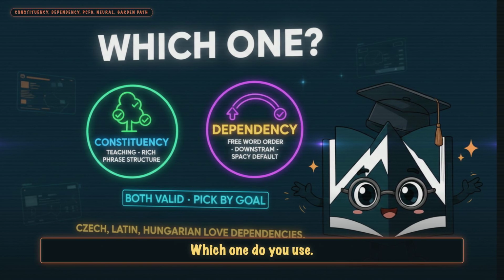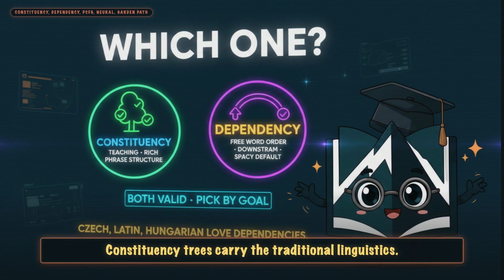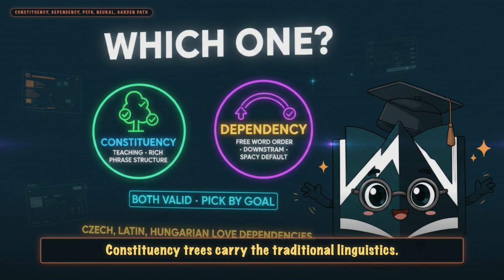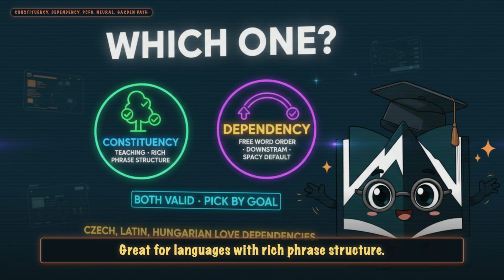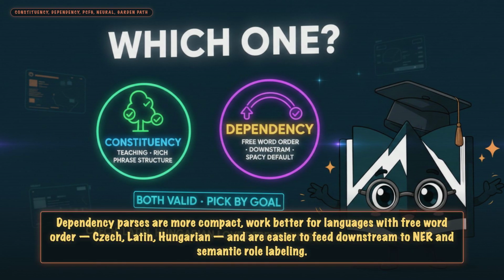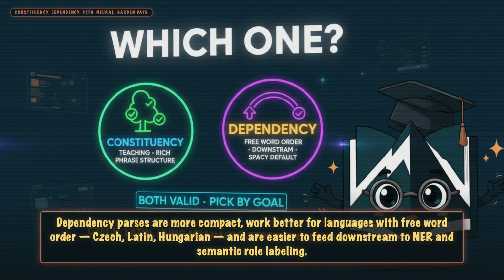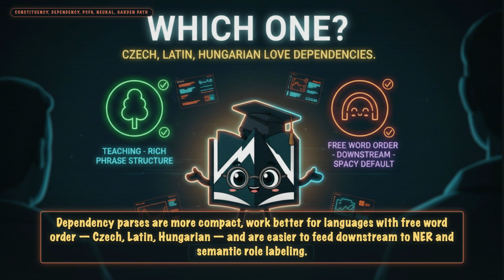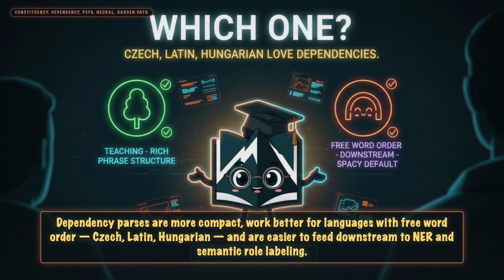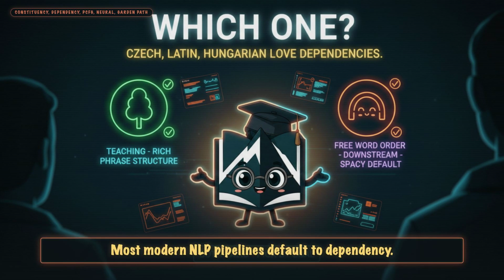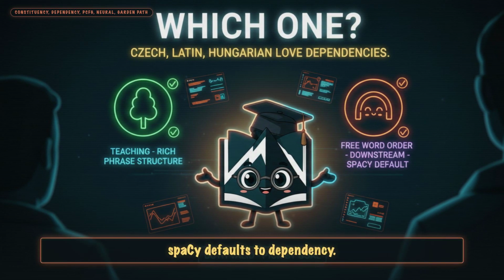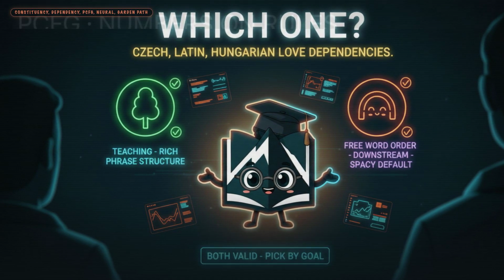Which one do you use? Depends on your goal. Constituency trees carry the traditional linguistics. Great for teaching syntax. Great for languages with rich phrase structure. Dependency parses are more compact, work better for languages with free word order, Czech, Latin, Hungarian, and are easier to feed downstream to NER and semantic role labeling. Most modern NLP pipelines default to dependency. spaCy defaults to dependency.